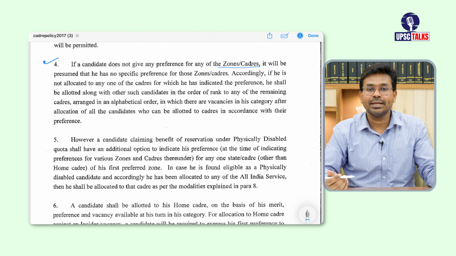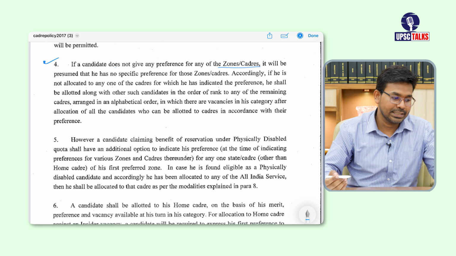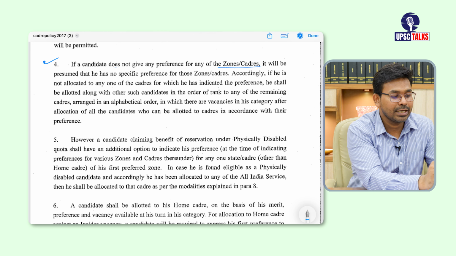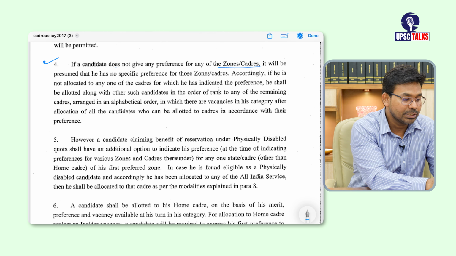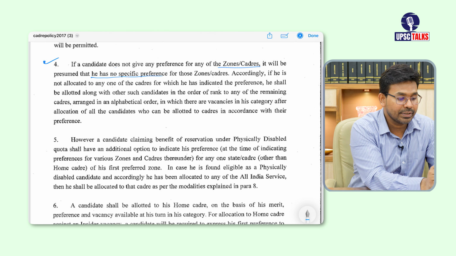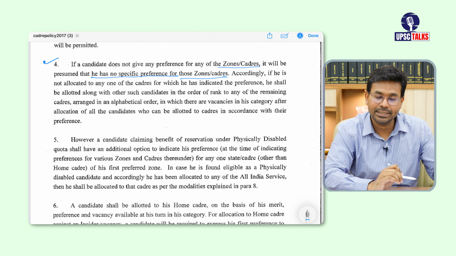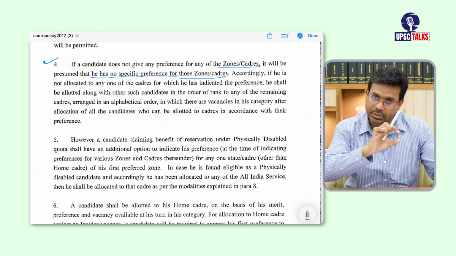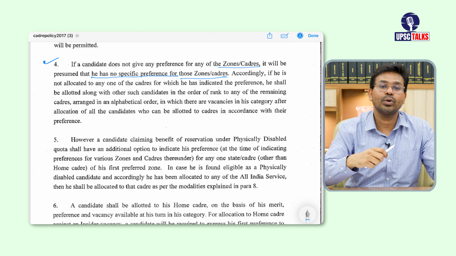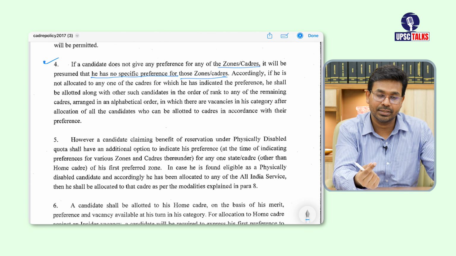So related to that, this point is there, point number 4. It says if a candidate does not give any preference to any of the zones or cadres, it will be presumed that he has no specific preference for those zones or cadres. It means you have not given preference to certain zones and they will consider that you don't have any preference over those zones or cadres.